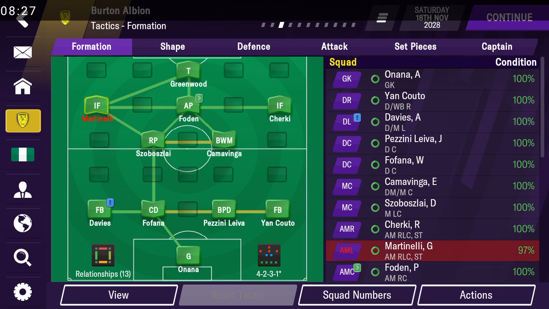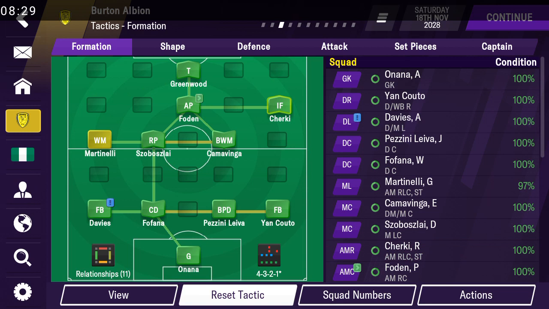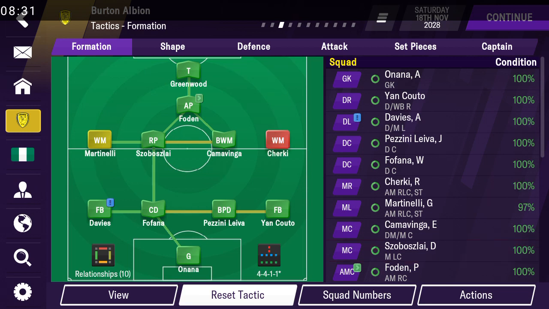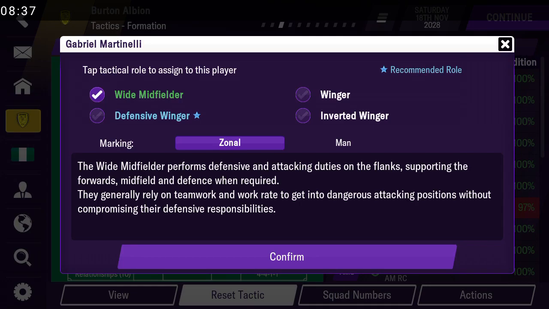Now the wing midfield roles. I'll move these players here now. Look at these players, the wing midfielders. I'll just move them here so you see, that's not actually their role. The first one is the wide midfielder. Let me read the role so you see.